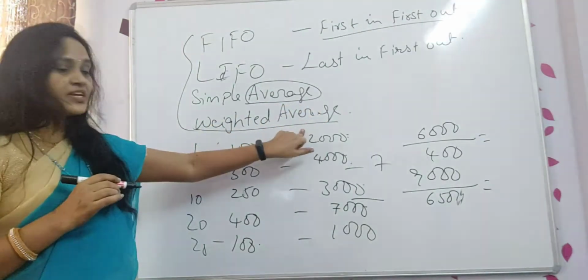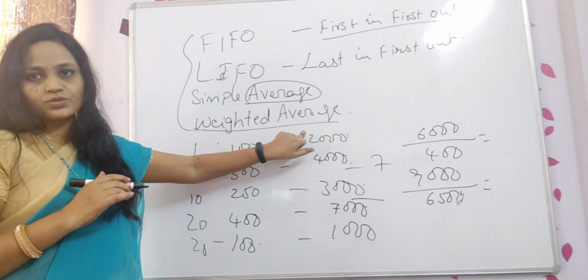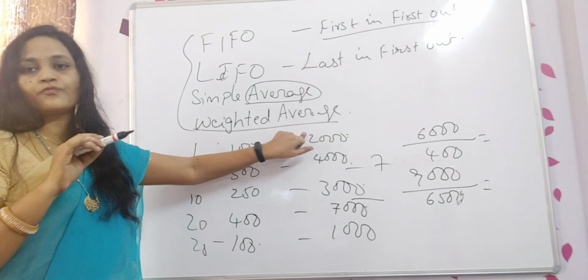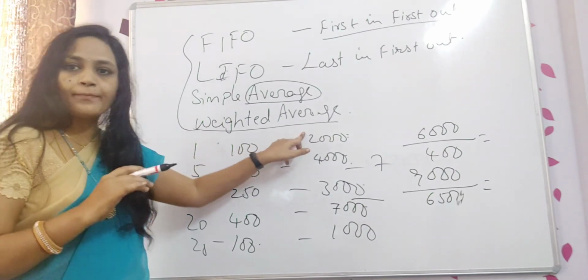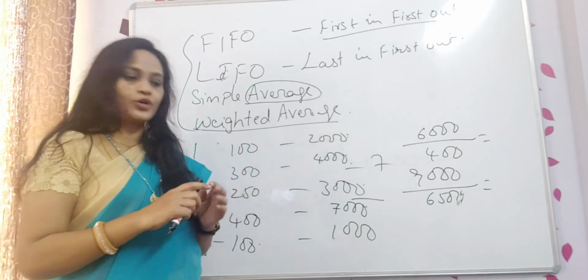And then come to the weighted average. Total amount divided by number of units. Total amount, that means the total cost of the products, divided by the number of units, how many you have taken, that we will be showing here. Hope all of you understood.